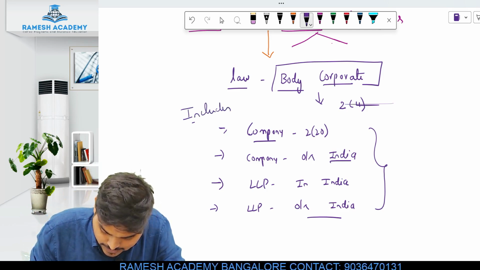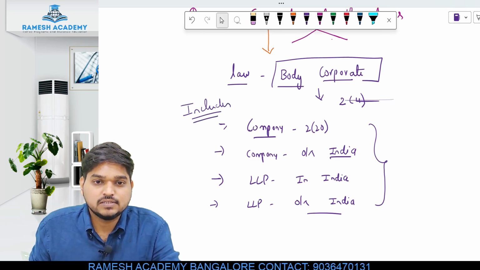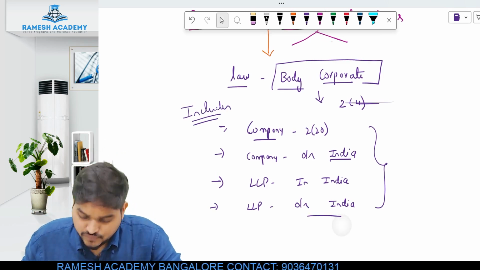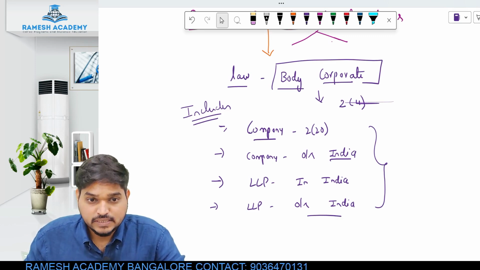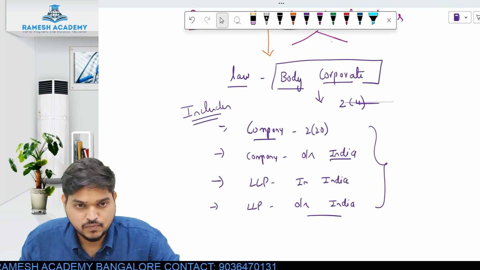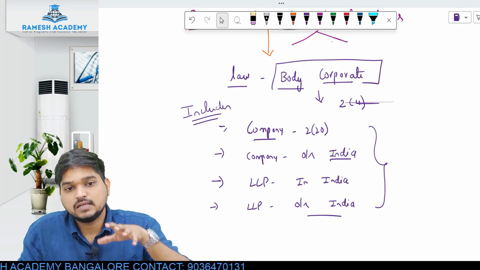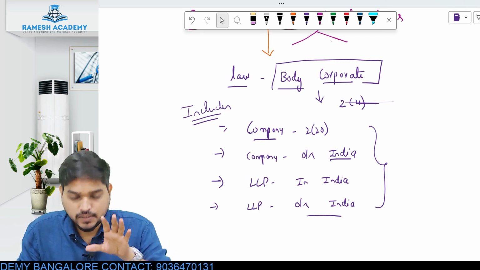So this is called as an inclusive definition. Such definitions are called as inclusive definitions, where it will not tell you what is the meaning of the word, it will just tell you what are the things that are included in that particular word.